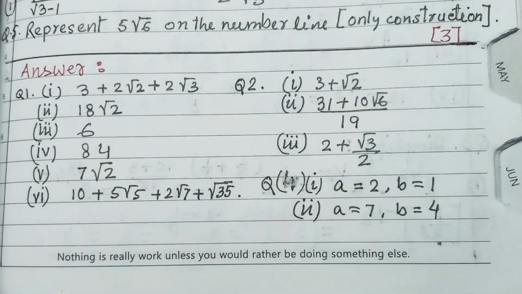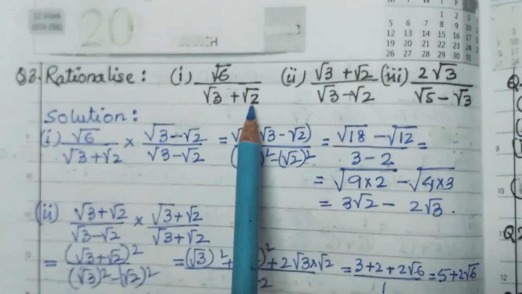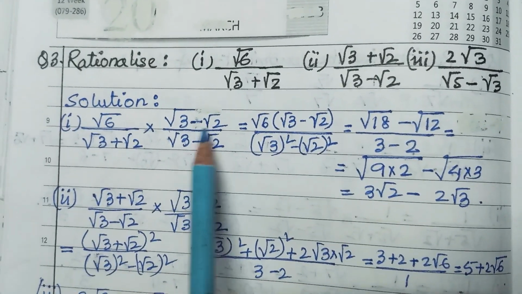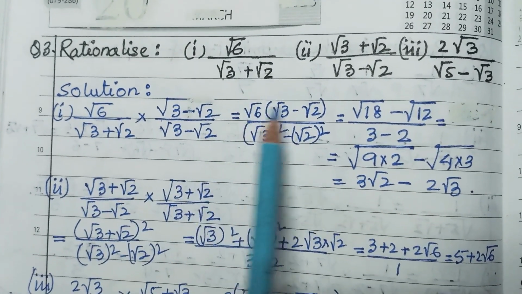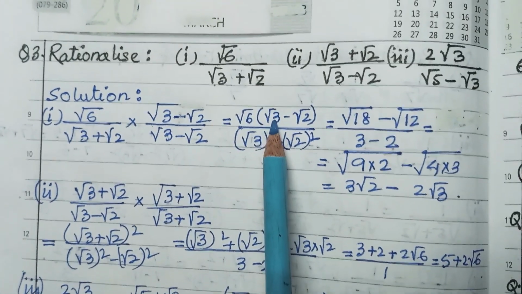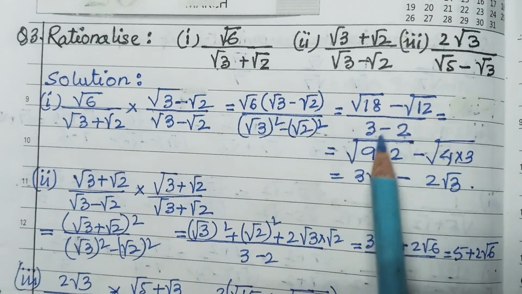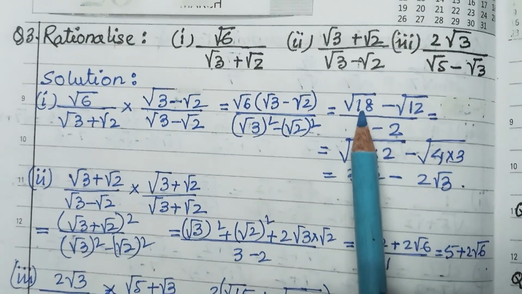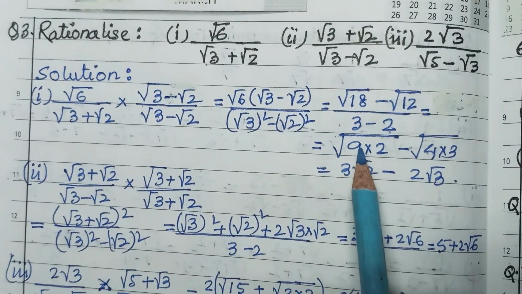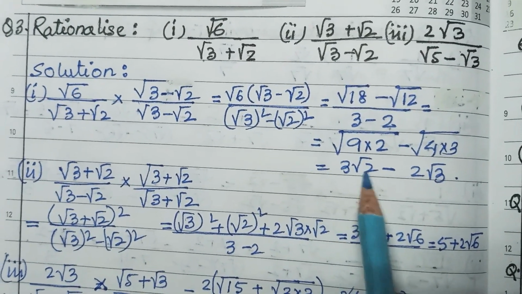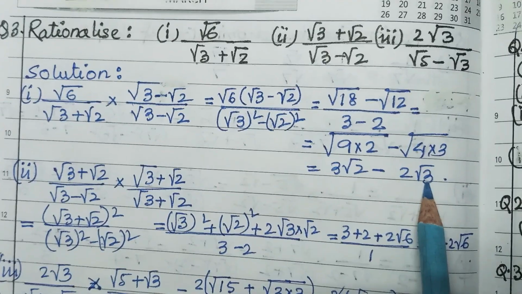Next question is rationalize root 6 upon root 3 plus root 2. The same type of rationalization, we have to multiply with the conjugate. Now root 3 sixes are root 18 and root 12. Now 3 minus 2 is 1. Now root 18 means 9 into 2, and 9 will come out as 3 because 3 threes are 9. So it is 3 root 2 minus 2 root 3.